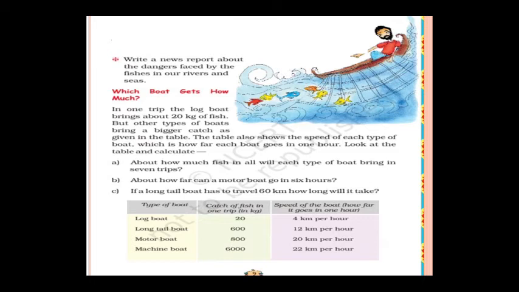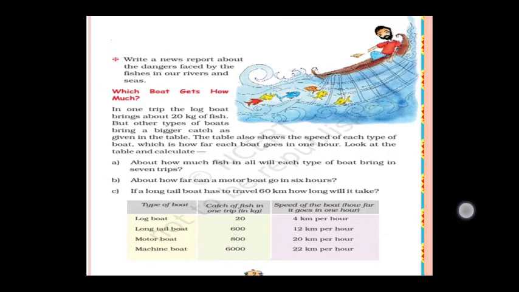This is homework. Which boat gets how much? In one trip, the log boat brings about 20 kg of fish, but other types of boat bring a bigger catch as given in the table. The table also shows the speed of each type of boat, which is how far each boat goes in 1 hour. Look at the table and calculate. See here, the questions are given. You have to answer that. Here, for example, the log boat brings 20 kg of fishes for one trip, and the speed is also given in this tabular column.